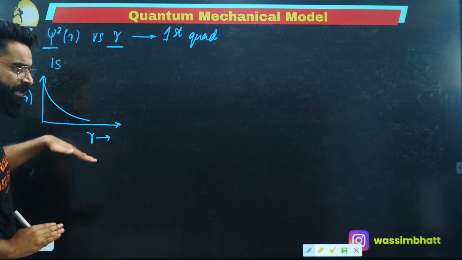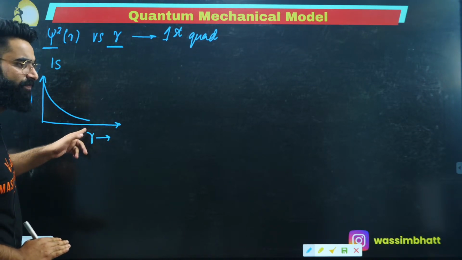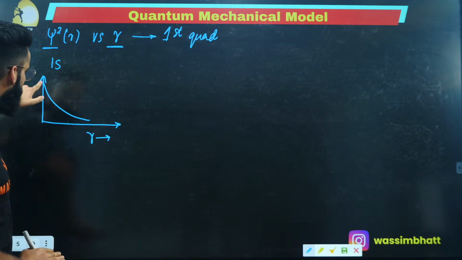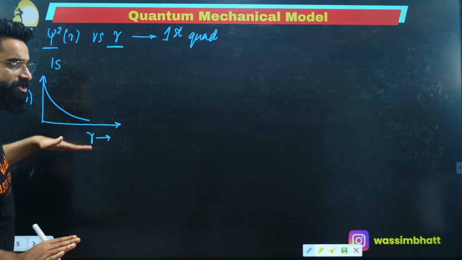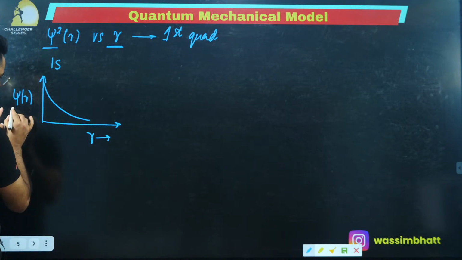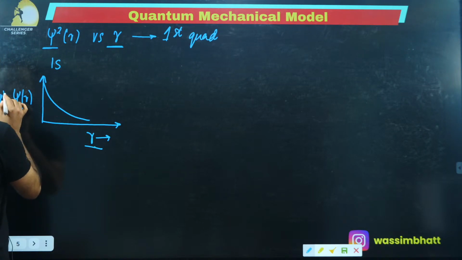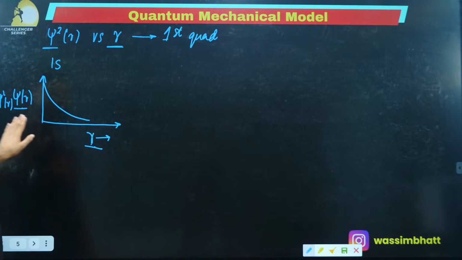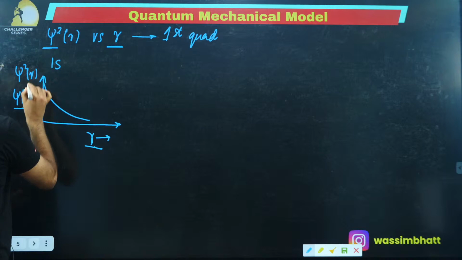If it was going down the r-axis, I was supposed to erase that part and take the reflection along the r-axis. I'll be telling you in some time. See guys, this curve is remaining in the first quadrant only. It's not going down over here. So this curve is basically the psi versus r curve, and at the same time, it's the psi square r versus r curve as well.